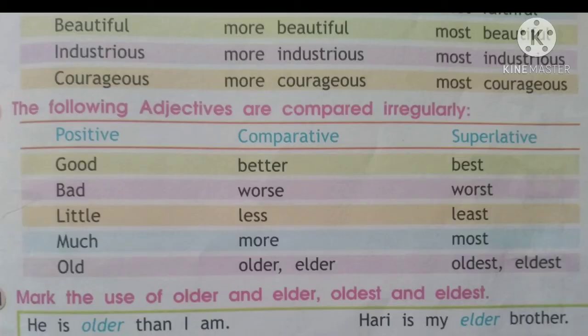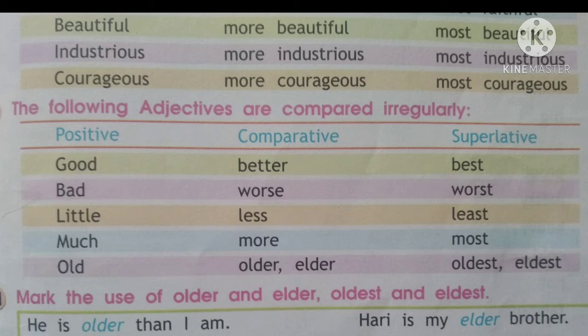Now talking about some exceptions, there are always certain exceptions in grammar. The following adjectives are compared irregularly. So now something irregular about this comparative and superlative: as we said, we add ER in the comparative and EST in the superlative. But for these adjectives, their spellings are different in the comparative and superlative.